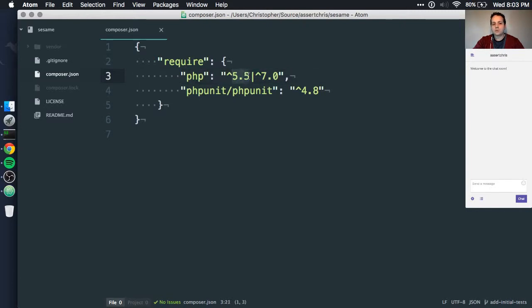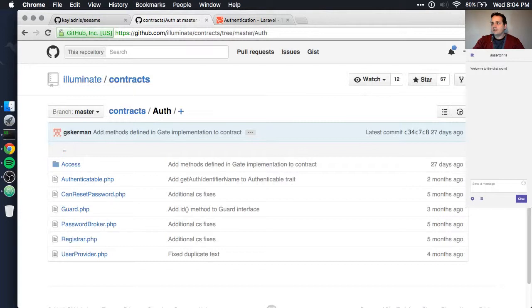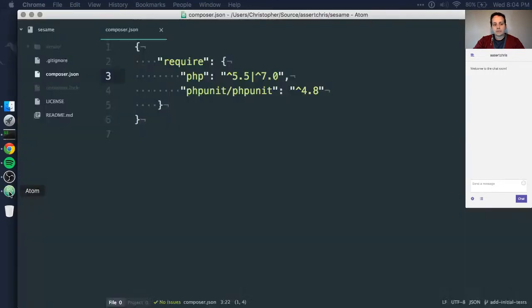I'm not interested in supporting PHP 5.3 or PHP 5.4 because those are discontinued and poorly supported, but I am interested in supporting 5.5 and 5.6, which is why this is here, and 7 and up. This poses an interesting question because if we support PHP 7 and PHP 5 in the same library, well, how do we do that? Some people, when they make these kinds of libraries, they have different major versions targeting different types of PHP.